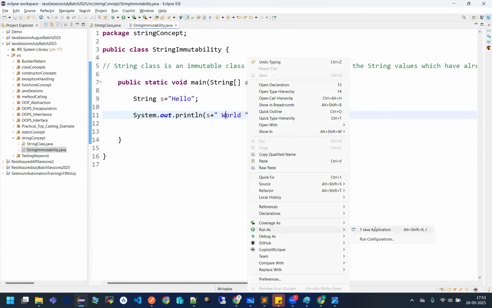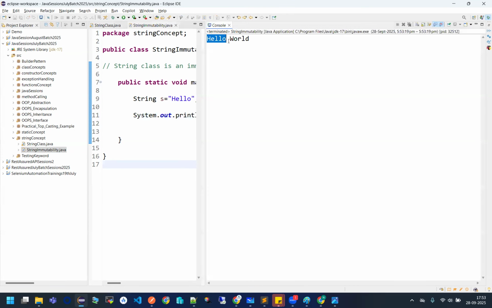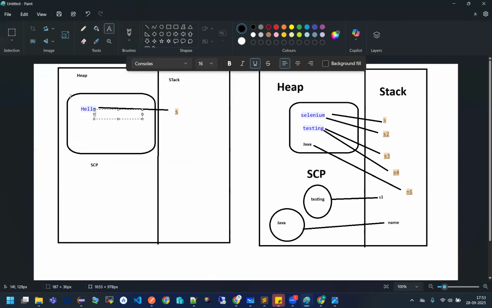Again running for you. No changes will be done in the current state of an object or the value. But what will happen? A new value will be created, guys. Understand? Hello world will be created, concatenating your s with world. But is this hello world being referred by anyone? No.